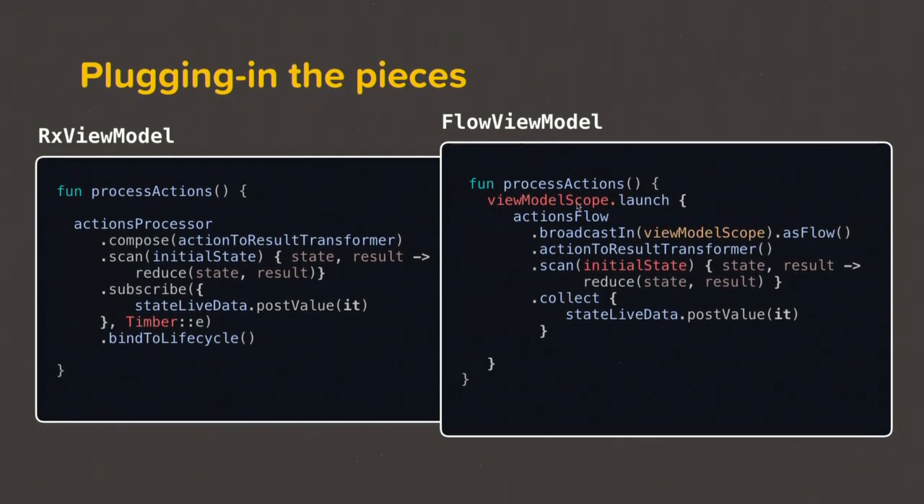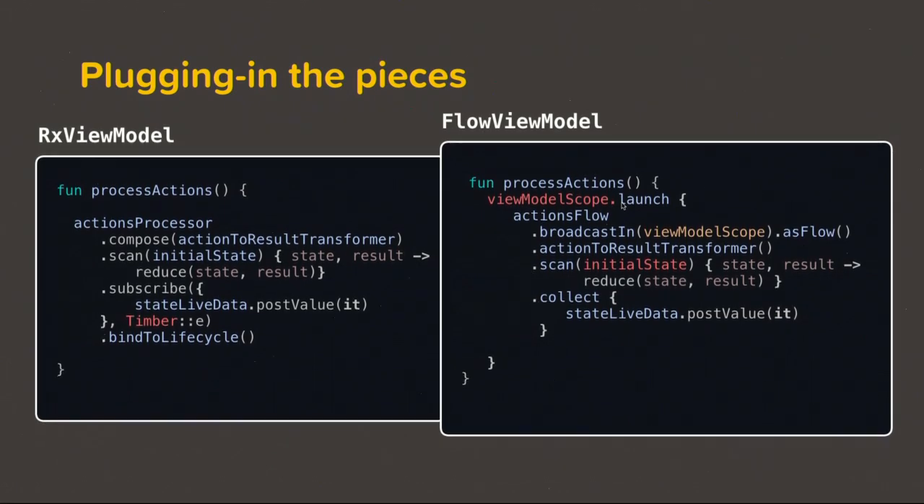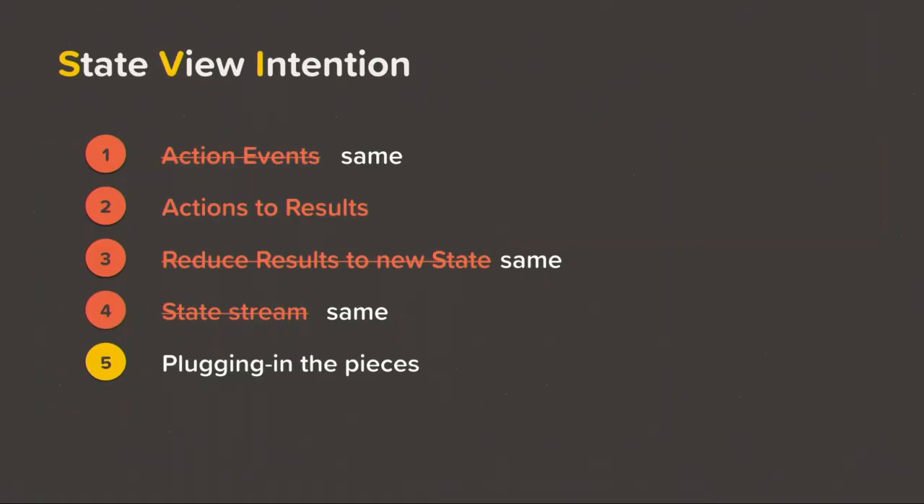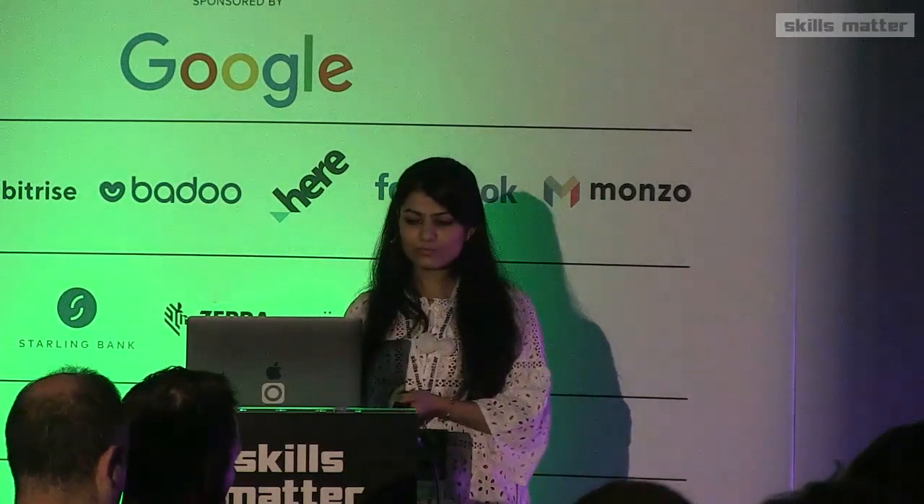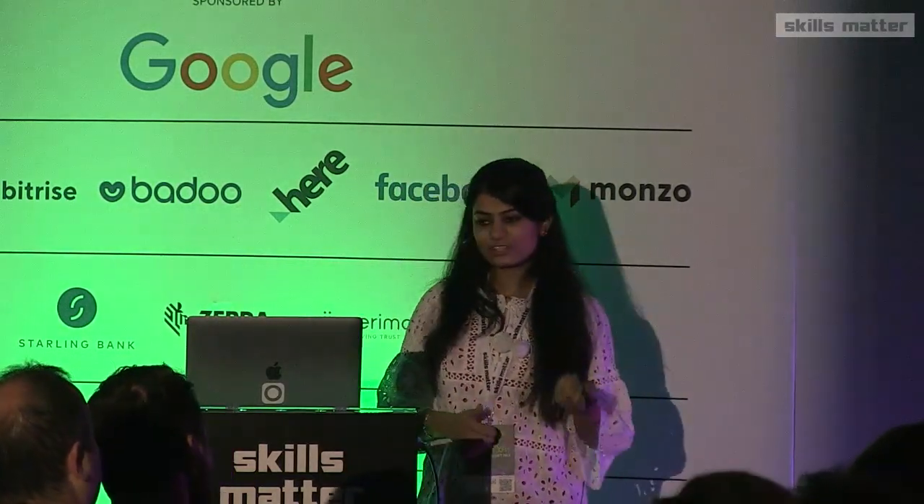So this view model scope.launch does the same thing. It disposes of our coroutines, or you can say cancels our coroutines. So we have successfully converted this particular small chain to use flow. This brings us to the end of the part of converting or migrating an RX MVI pattern to use flow. And congratulations on completing this.